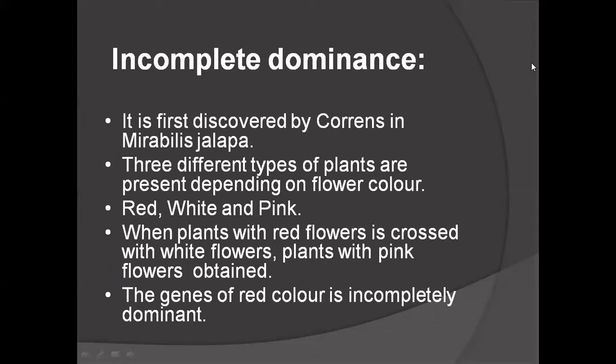Incomplete dominance means, according to Mendel's laws, there are two alleles. One allele is dominant and another is recessive. So in the F1 generation, which character comes? Only the dominant character is expressed in the F1 generation according to Mendel's law. But here, due to incomplete dominance, the F1 generation is different from both parents. In this incomplete dominance, the F1 generation is different from both parents.